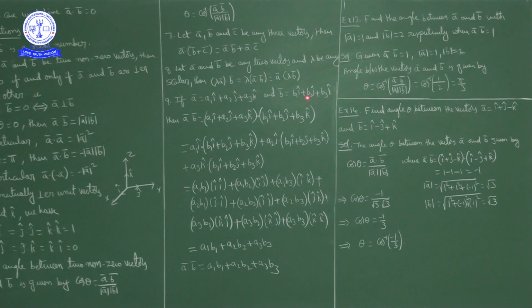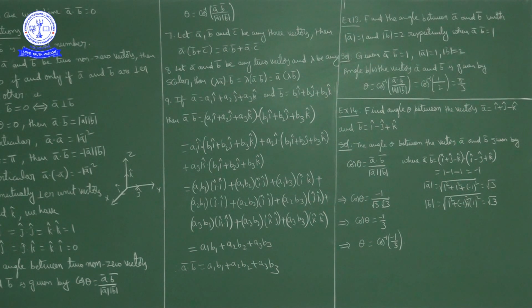Now here a bar and b bar are given in component form. Then a bar dot b bar is equal to (a1 i cap plus a2 j cap plus a3 k cap) dot product with (b1 i cap plus b2 j cap plus b3 k cap). Okay, so how will we do the dot product here? a1 i cap dot product with this part, plus a2 j cap dot product with this part, plus a3 k cap dot product with this part.